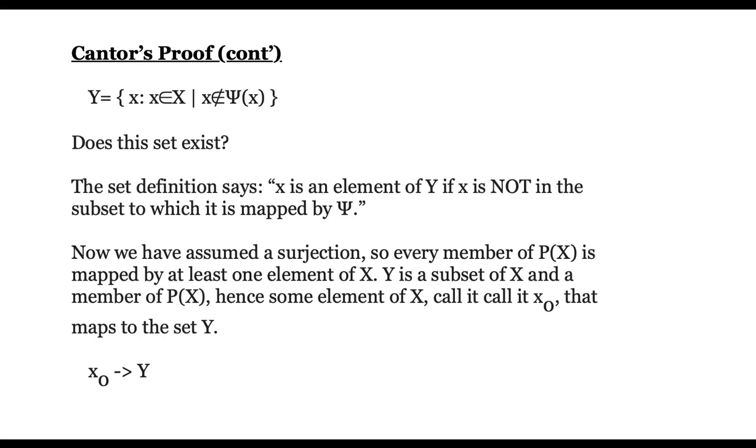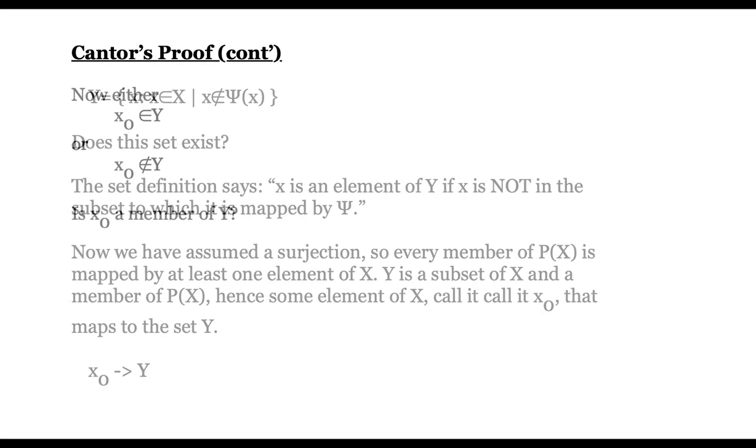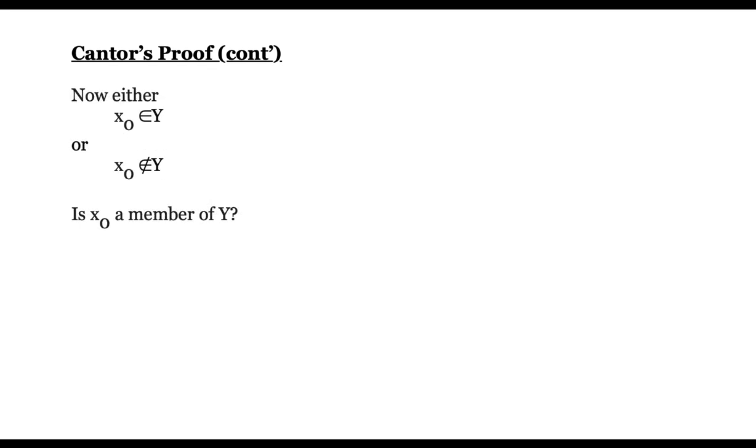So does this set Y exist? The set definition says x is an element of Y if x is not in the subset to which it is mapped by psi. Now, we have an assumed surjection, so every member of P of X is mapped to by at least one element of X. Y is a subset of X and a member of the power set of X. Hence, some element of X, we're going to call it x0, with no loss of generality, maps to the set Y. So x0 maps to Y.